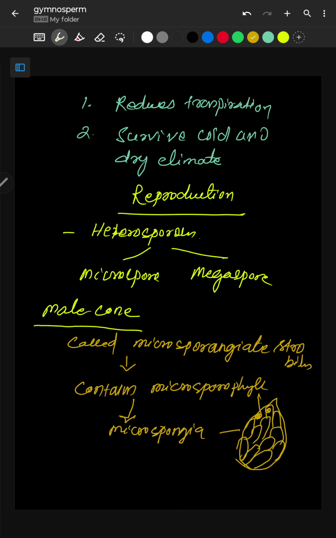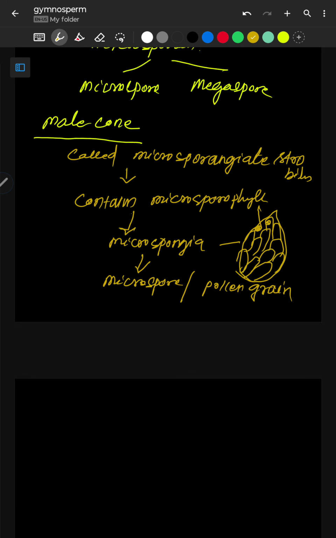Okay, clear? Yes, this produces microsporangia. This produces the microspore or pollen grain. Okay, I think it is clear to you. Now come to the female cone.